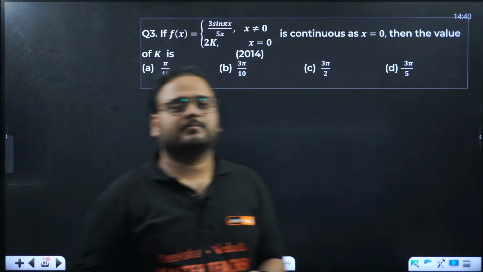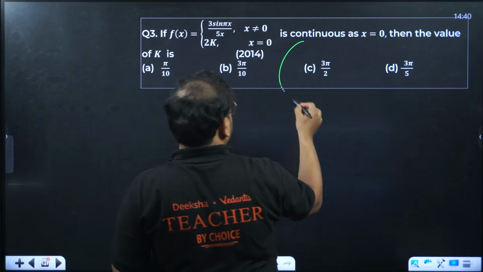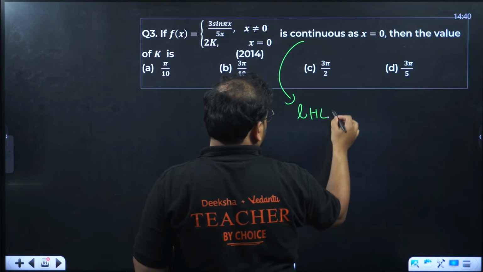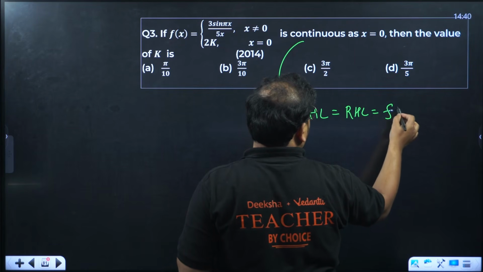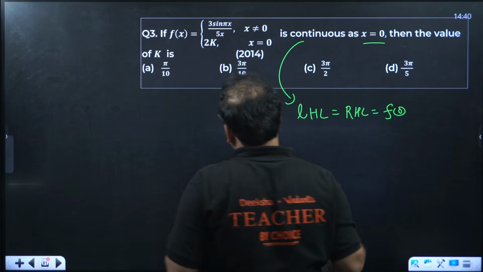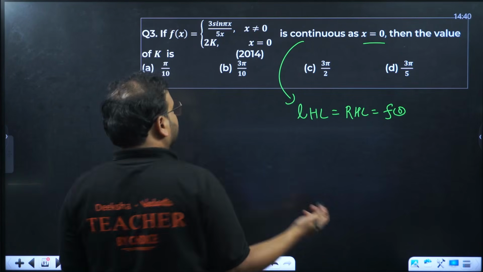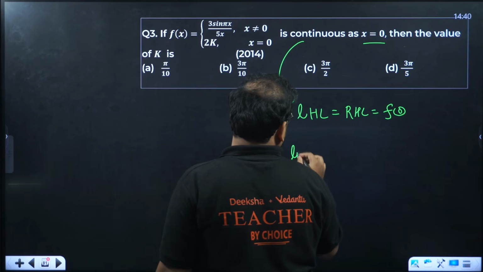f(x) is given as continuous. When it says continuous, I mean LHL should be equal to RHL should be equal to f(0). So I don't need to find both. I just need to find any one of them. Let's find LHL. We can directly find the limit in this case.